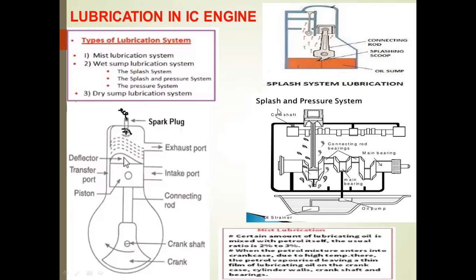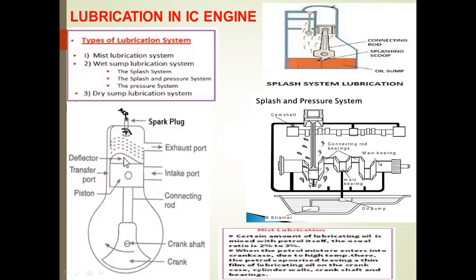The next system is the splash and pressure system. Here, a separate lubrication oil tank is available, in which the lubrication oil is present. This type of system is used for multi-cylinder engines. Generally, the cylinder head and piston rings are accommodated in the cylinder. After that, the crankshaft, connecting rod, journal bearings, different types of bearings, and camshaft are all present and accommodated in the cylinder. Based upon this system, the oil will be pumped.